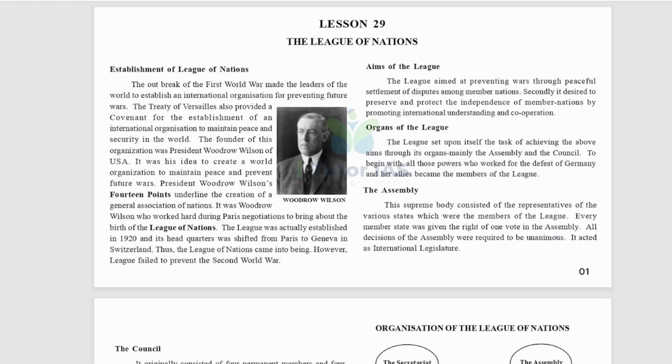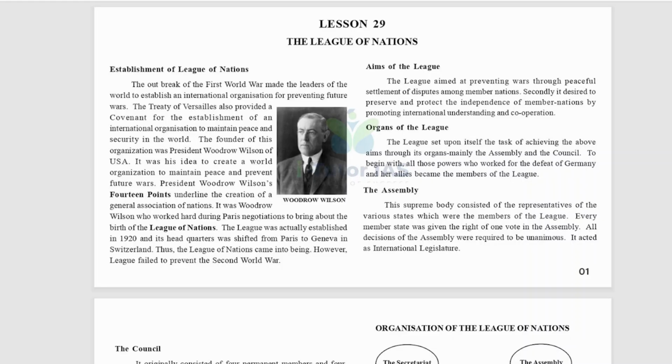It was established on 10 January 1920 as part of the Treaty of Versailles that ended World War One. Hope you remember our World War One unit; otherwise, you can just revise from our NCERT series. U.S. President Woodrow Wilson was its leading architect, proposing the General Association of Nations in his 14-point speech. The League aimed to prevent war through collective security and disarmament, while settling international disputes through negotiation and arbitration.